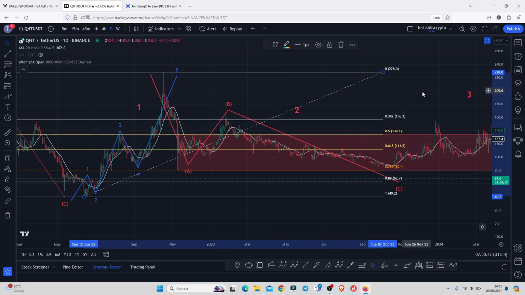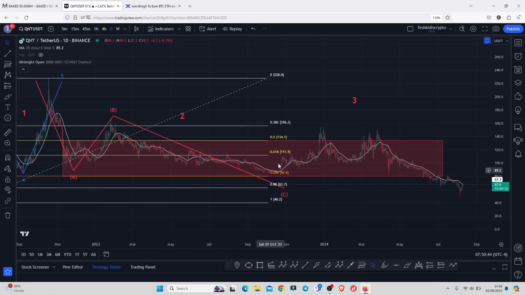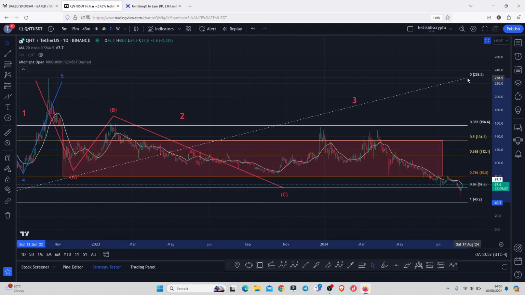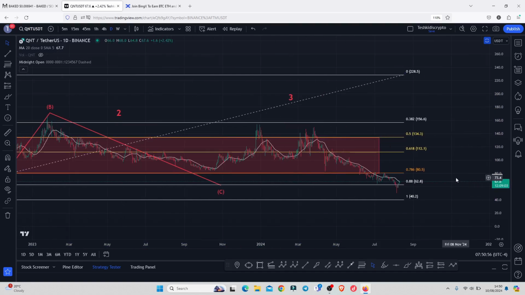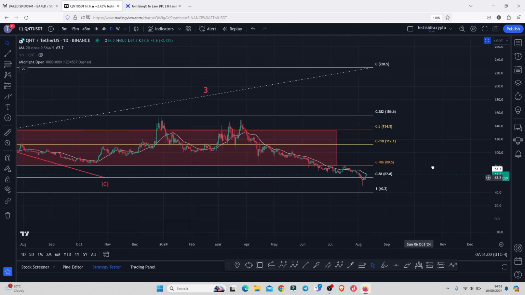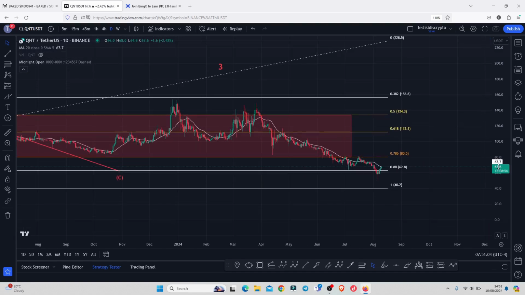And you can see the target area perfectly lies between the Fib level 0.5 and the Fib level 0.78, which is an area that we have now fully maximized. And on the recent crash, you can see that at some point we lost the Fib level 0.88, which is a very significant area of support here on the Fibonacci.